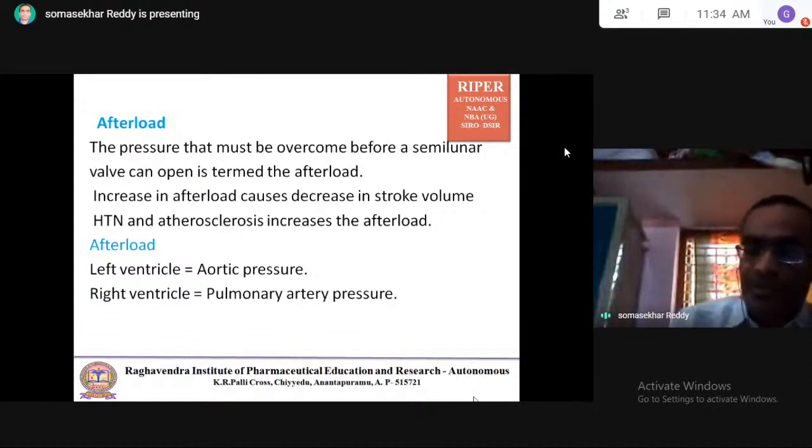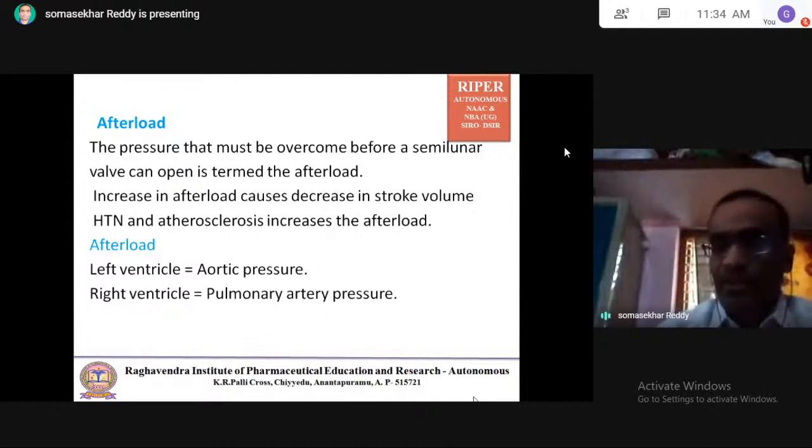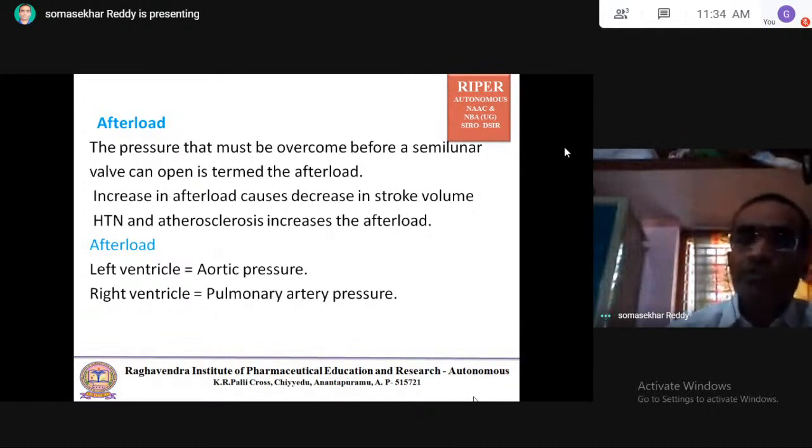Generally, semilunar valves open when blood is present in the ventricles. Once the semilunar valves are opened, blood flows from the right ventricle to the lungs and from the left ventricle to the aorta and then to the systemic circulation.